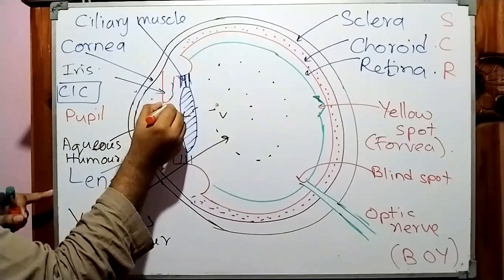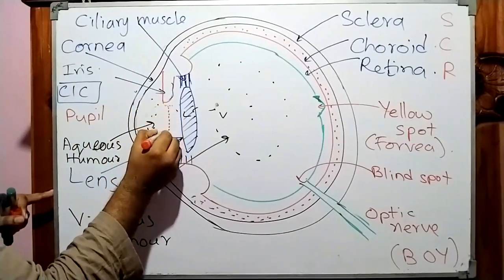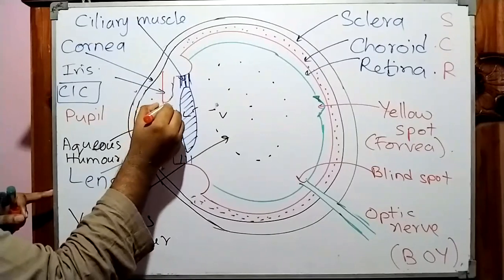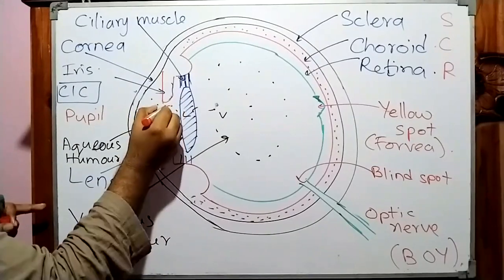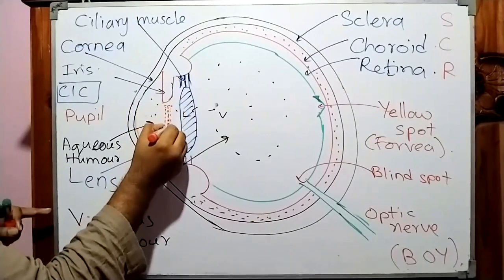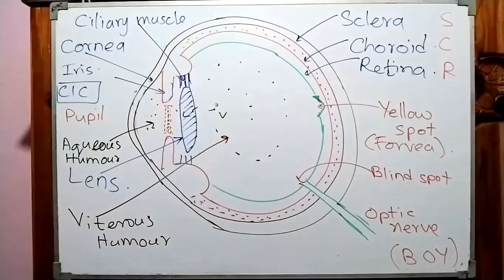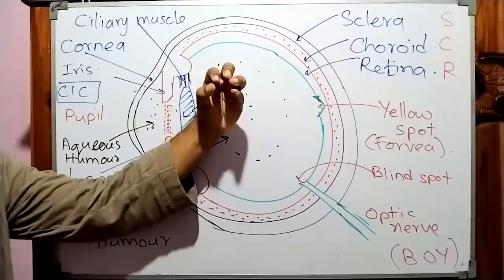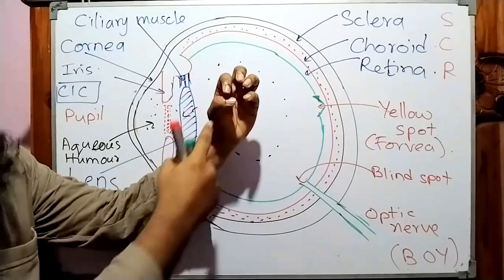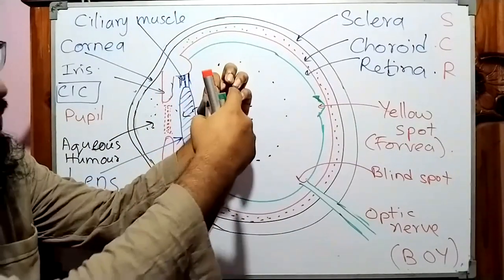Actually, pupil is an area, not a part. Okay, that area is the pupil area. So I have drawn dotted lines, because it's not a part. All the others are part. Actually, now look at my hand. Can you see these fingers? These are like the iris. And in the middle there is a hole.